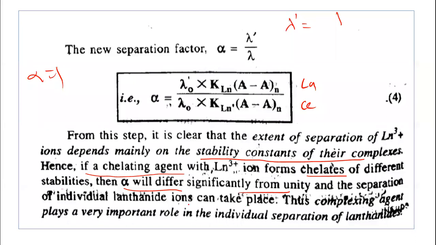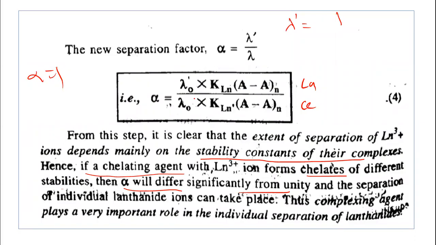Thus, the complexing agent plays a very important role in the separation of the lanthanides. Here the separation factor alpha changes due to the addition of the complexing agent, and this is the role of the complexing agent in the separation of the lanthanides.